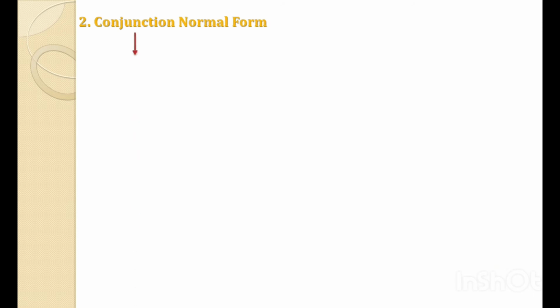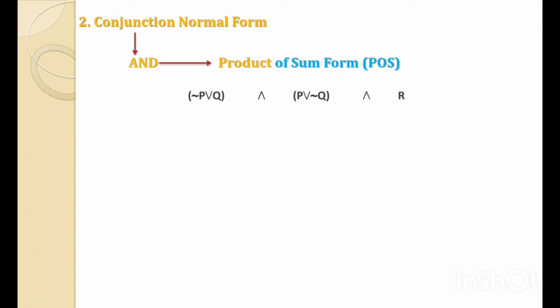Now the second type of the normal form is conjunction normal form. The conjunction means the AND operation and AND means the product. That's why the conjunction normal form is the product of sum. Let's have the example. We have one statement formula, (not P or Q) and (P or not Q) and R. In this statement formula, there are the three variables P, Q and R. Now, these three terms are the sum terms: the first is not P or Q, second is P or not Q, and third is a single variable R.